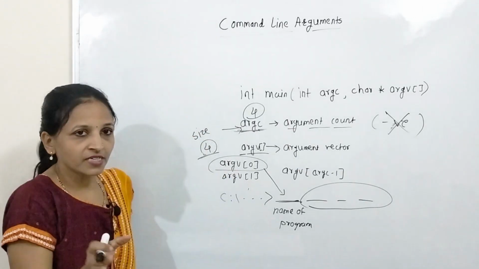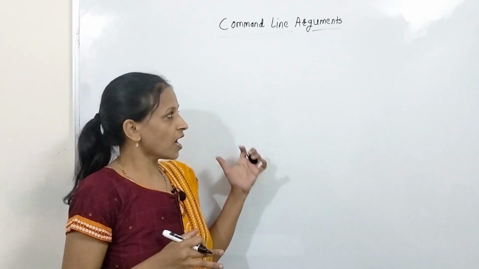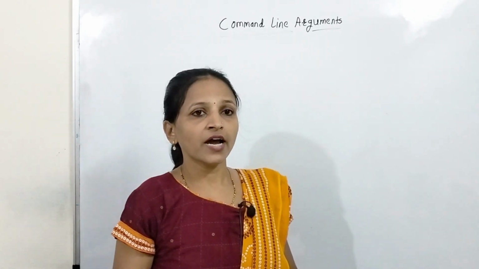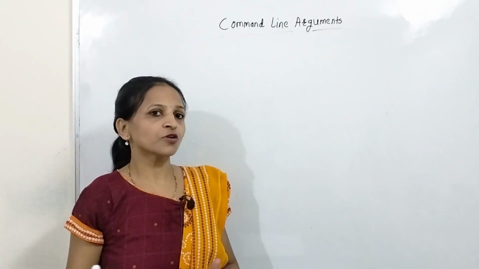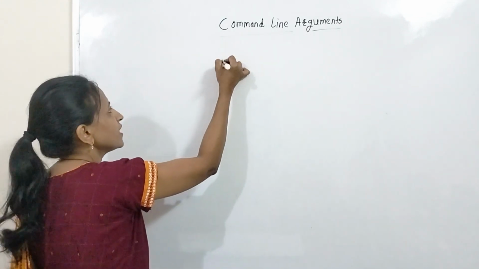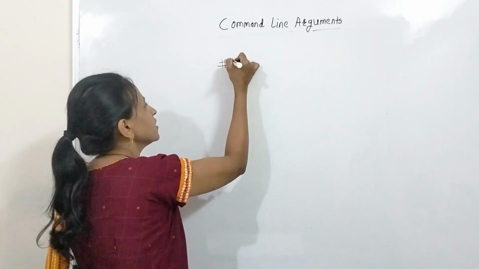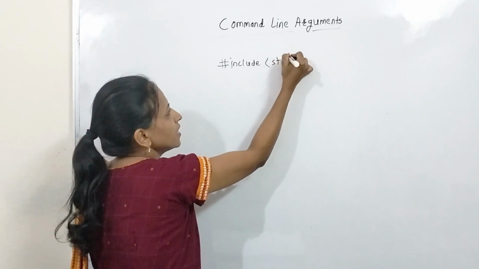Again, I am explaining this with one example. Here I am writing a program to display the argument count value and the contents of the argument vector array. For that, first we have to include the stdio.h header file as usual. Hash include stdio.h.